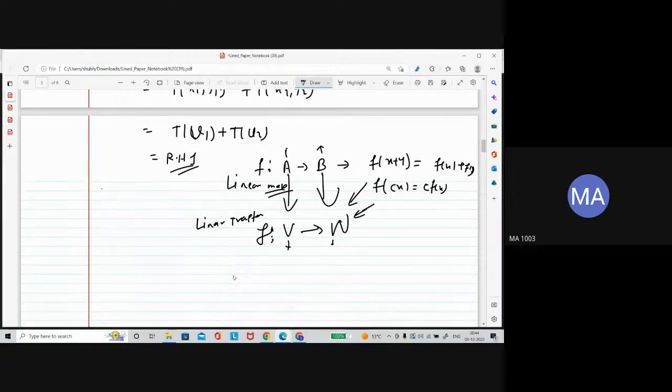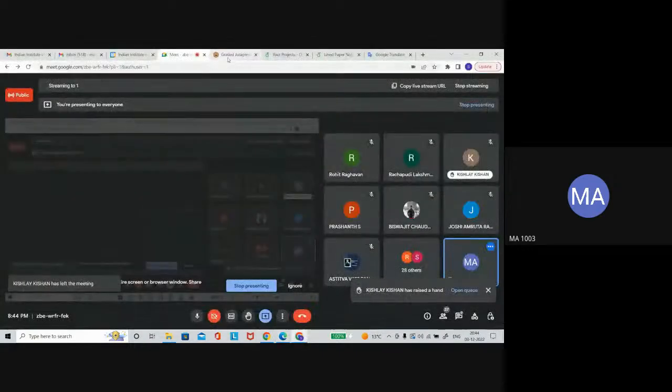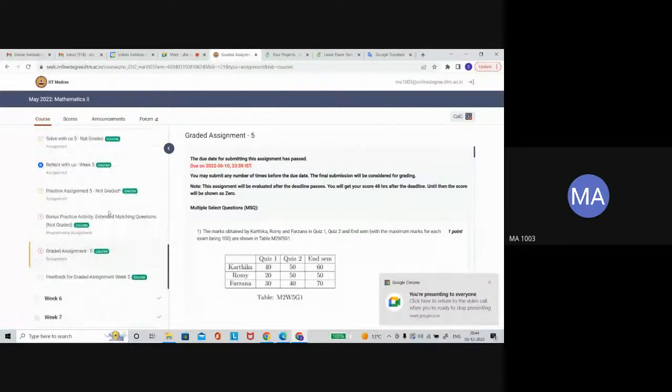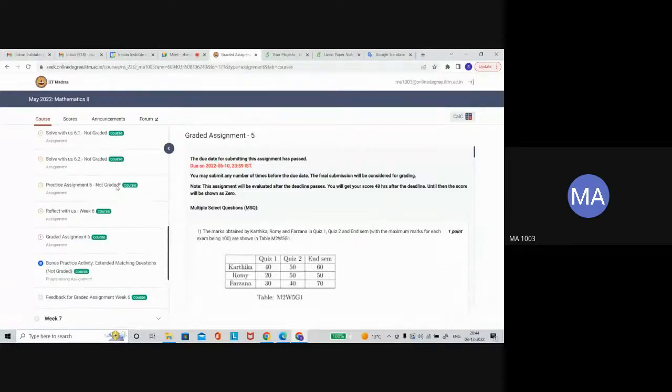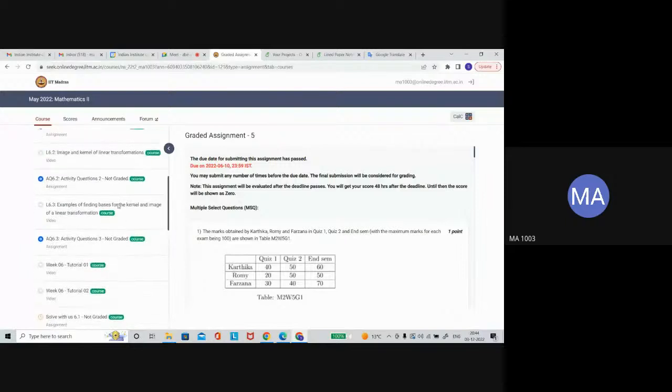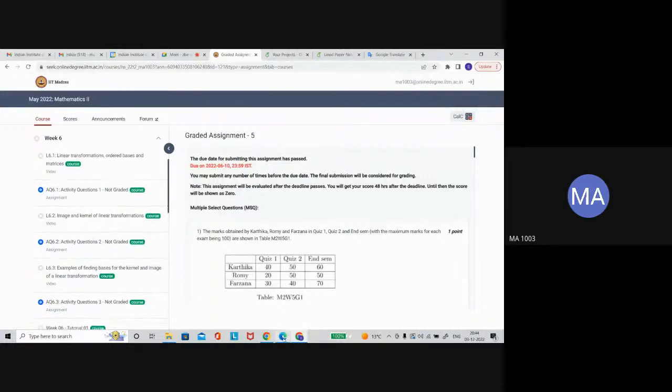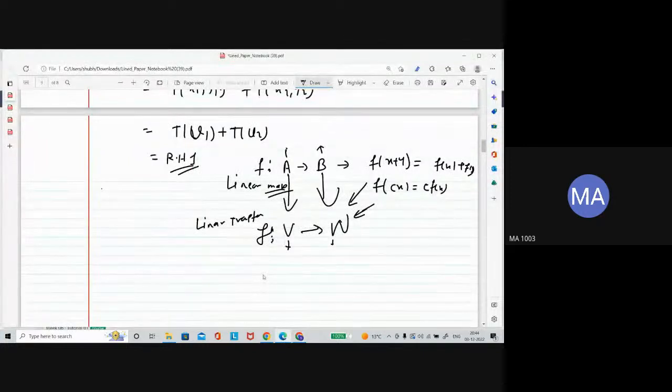Now you have already studied basis and dimension. You know that this linear transformation is nothing but a function from one vector space to another; a vector space is nothing but a set with some properties.